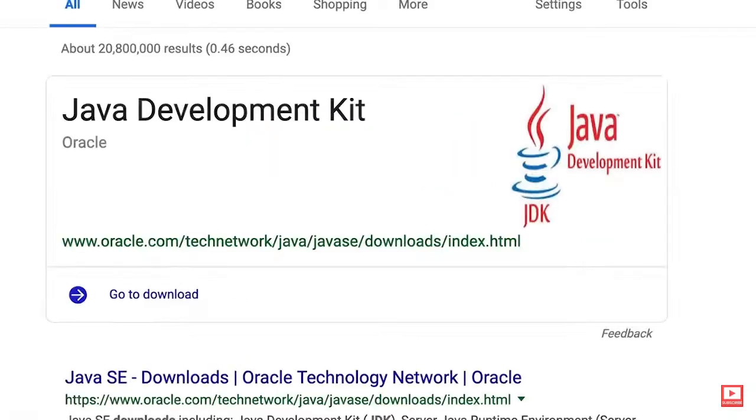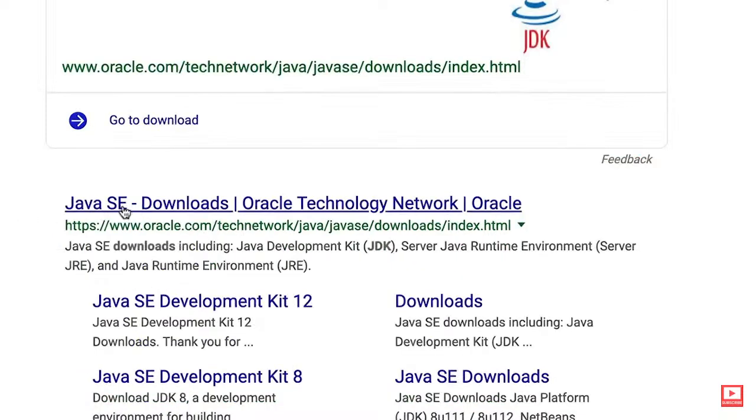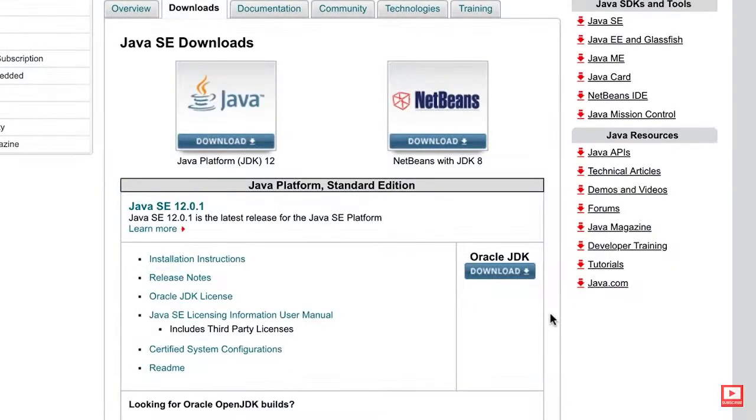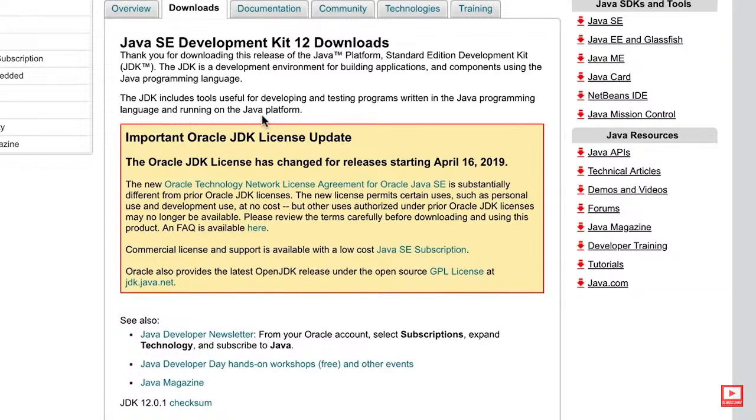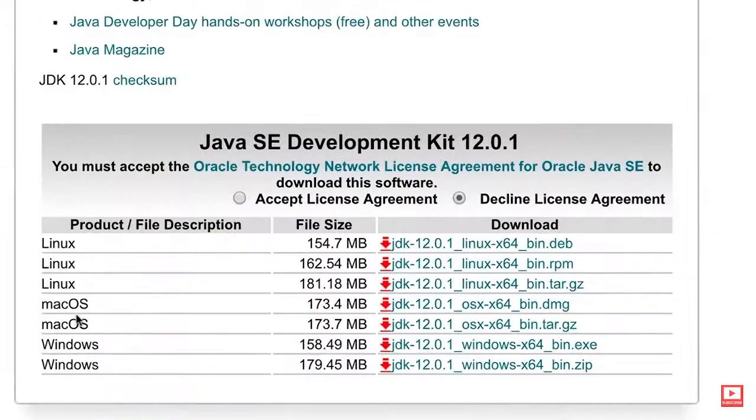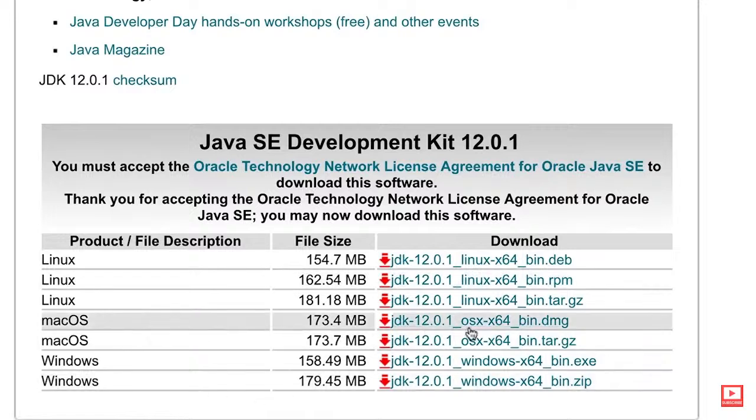So, over here, you can see this page on oracle.com, Java SE, which is short for Java Standard Edition. Click on this. Now, over here, click on this icon. Now, on this page, you can see Java Development Kit for various platforms like Linux, Mac OS, and Windows. Here I'm on a Mac, so I'm going to download this DMG file over here. Now, before we do this, first we need to accept the license agreement. All right, now let's download the DMG.